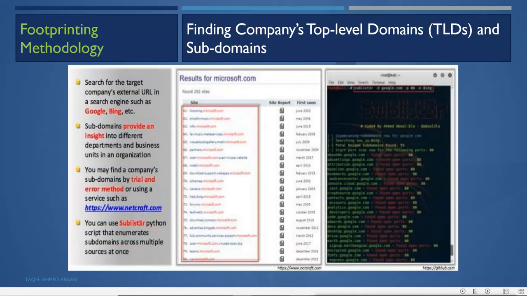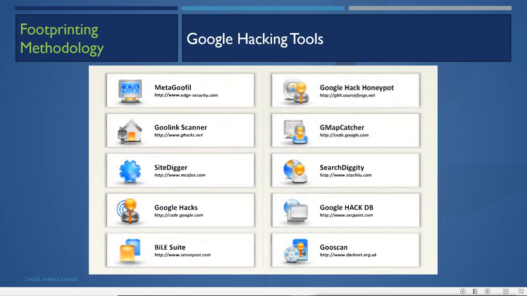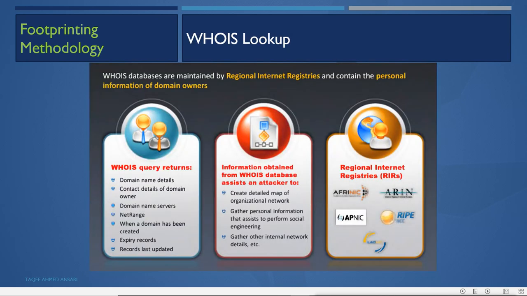So this is to get the top level and sub level domains. There are other tools also available to do this. Google hacking. So these are some other tools to do the Google hacking thing. Then we'll go for Whois lookup.